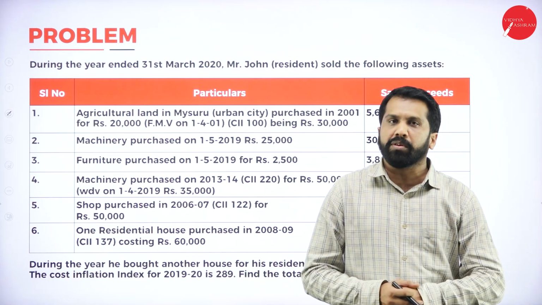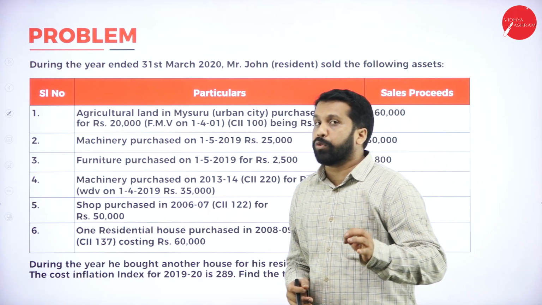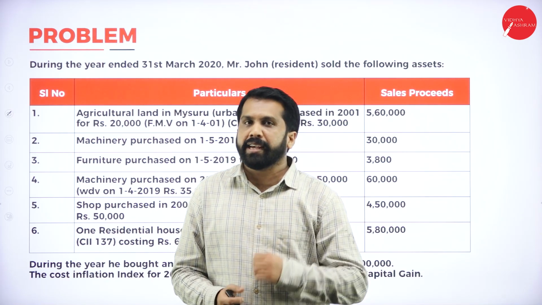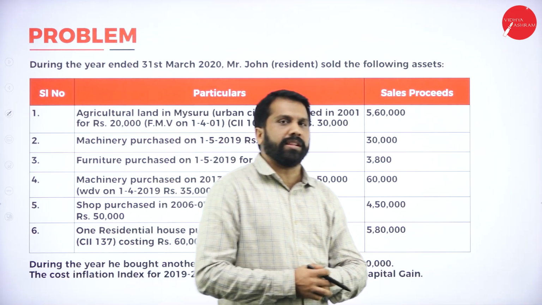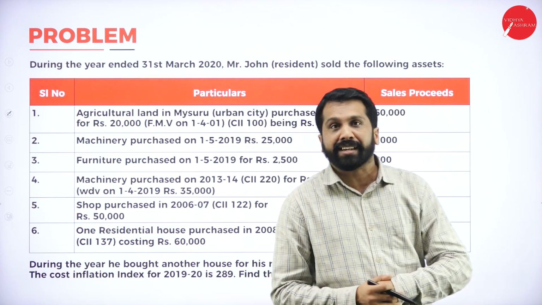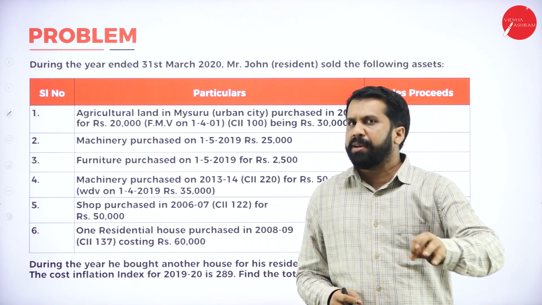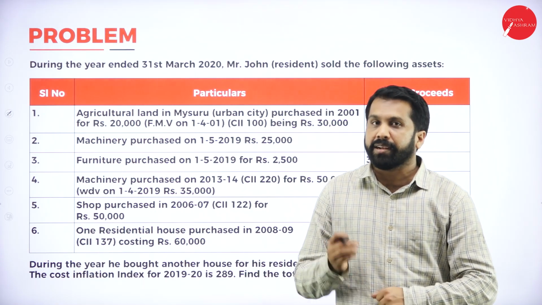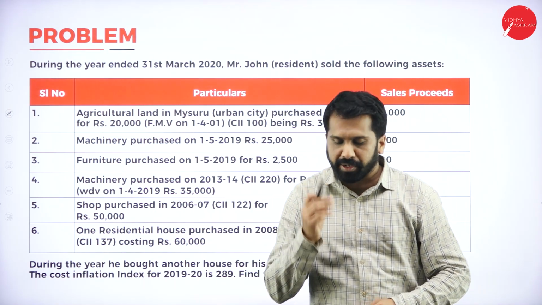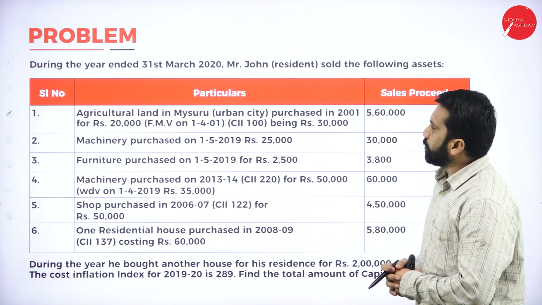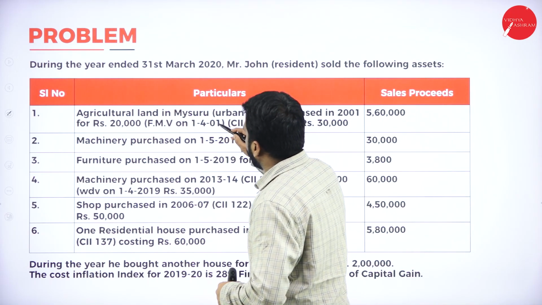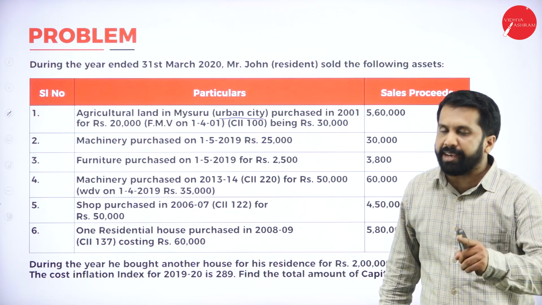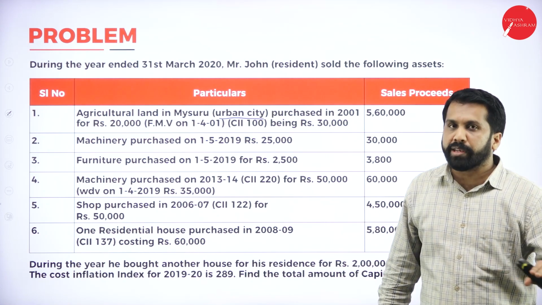Clear? And one more: agricultural land in a rural area will not attract capital gain. Again, I'll repeat, agricultural land in a rural area will not attract capital gain. The same agricultural land in an urban area will attract capital gain. Remember this concept, very important. Then we go with the first one, agricultural land in Mysuru, an urban city. Urban city, whether it comes under capital gain? Yes. If it is a rural area, no capital gain.